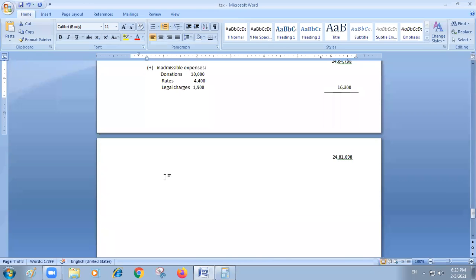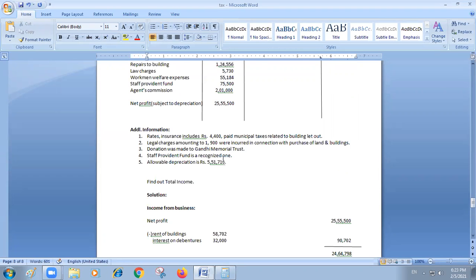So next item is minus depreciation. What is the amount that is allowed? 5,51,710.